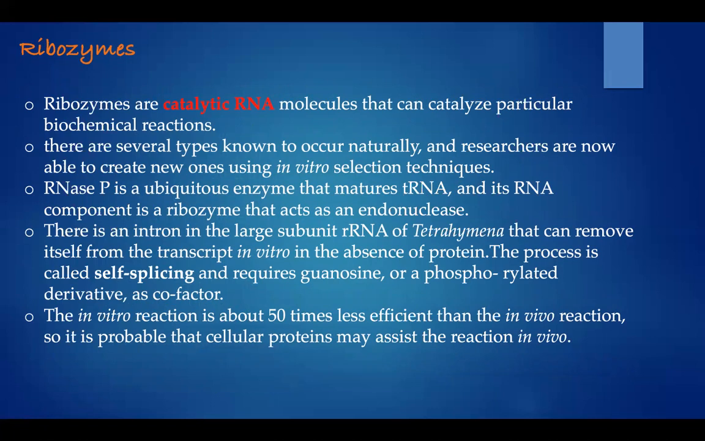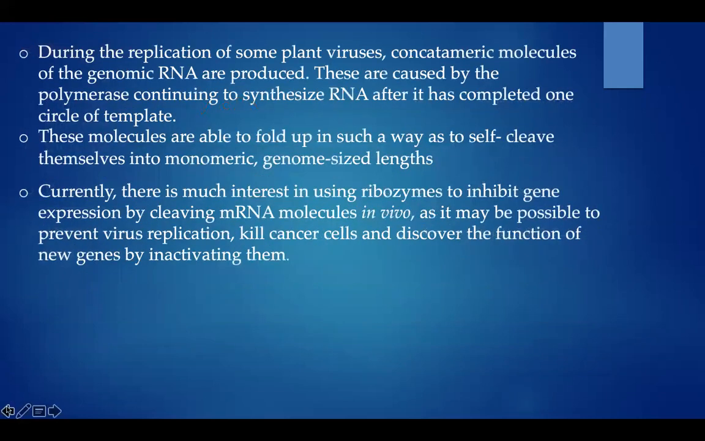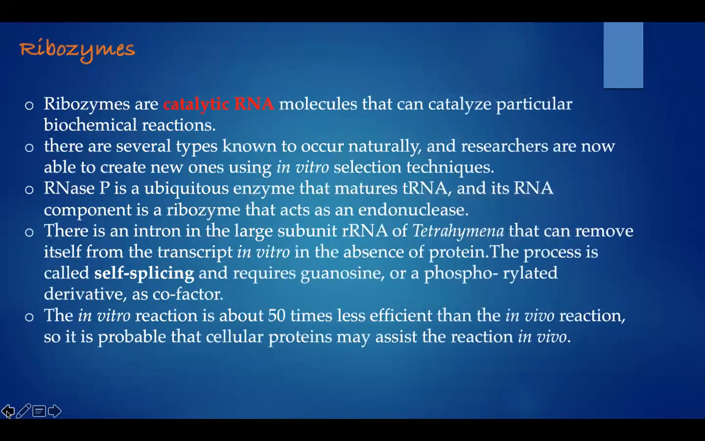Next is ribozymes. Ribozymes are catalytic RNA molecules that can catalyze particular biomolecular reactions. There are several types known to occur naturally, and researchers are now able to create new ones using in vitro selection techniques. RNase P is a ubiquitous enzyme that matures tRNA, and its RNA component is a ribozyme that acts as an endonuclease. So we studied this. The RNA present in RNase P acts as an enzyme, so it is also a ribozyme.